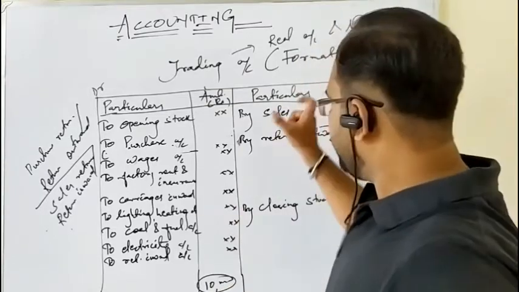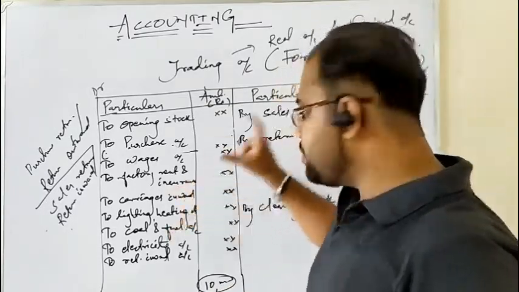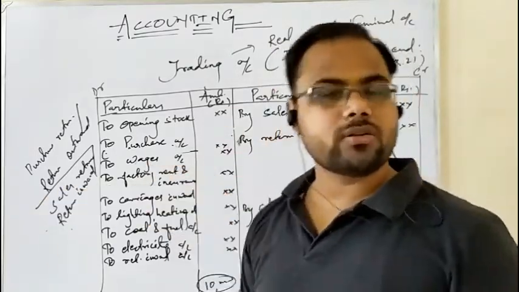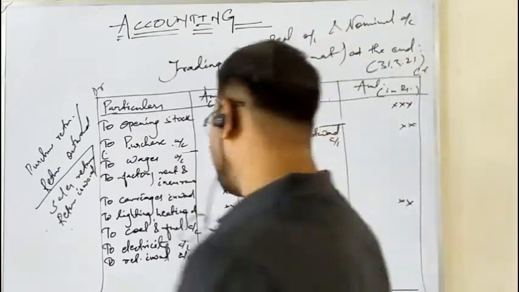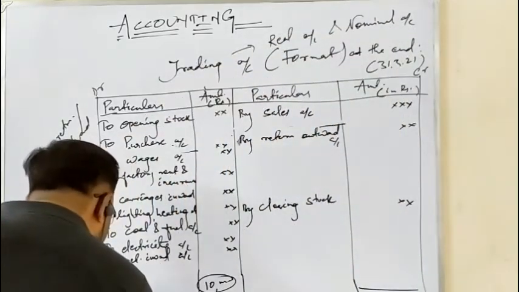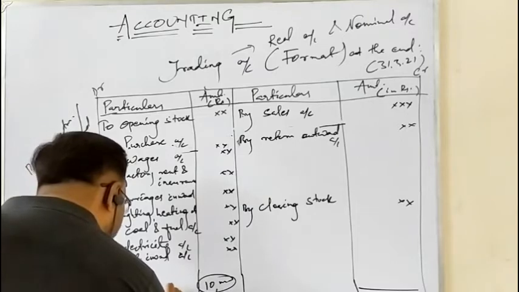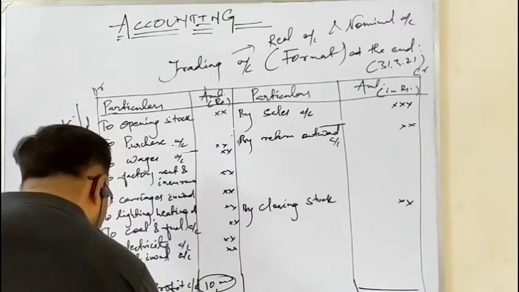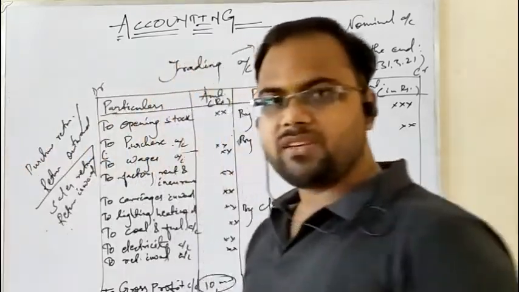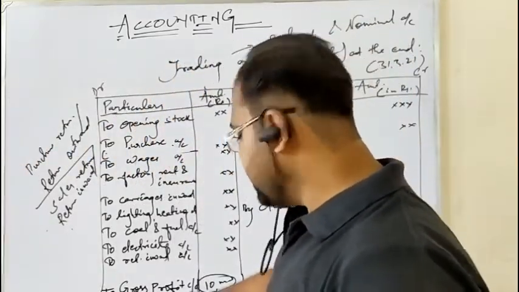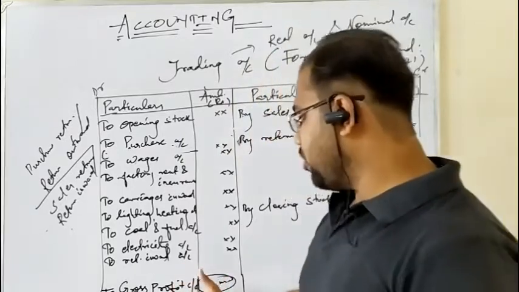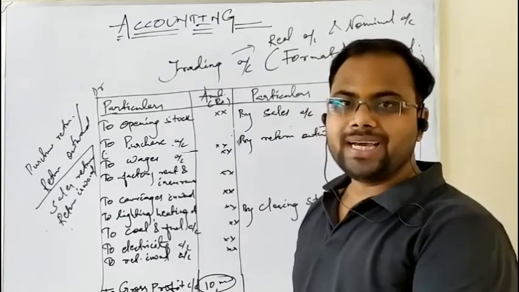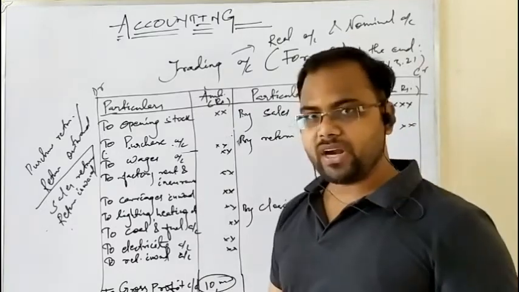Now recall, credit side is more than debit side. That means incomes or revenues are somehow more than the expenses. So the result or the consequence is profit. And this profit is given a name, that is gross profit. It is actually written here as carried down. Why? This carried down amount is again taken and brought down to the next financial statement, that is the profit and loss account.